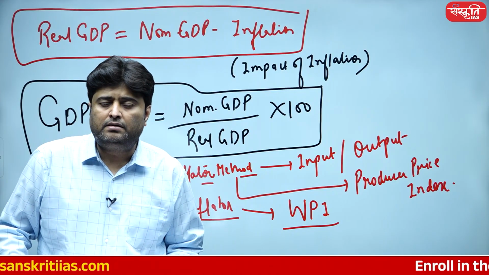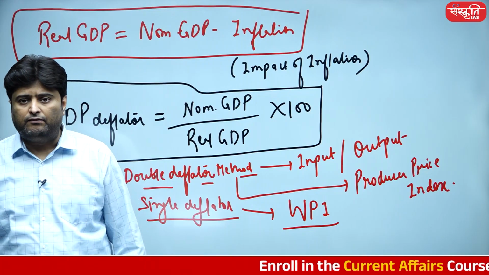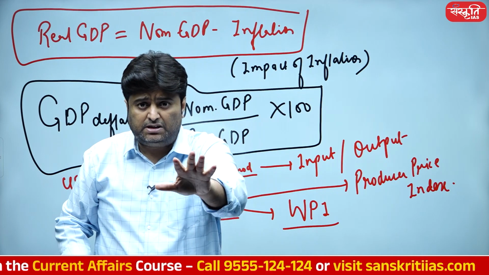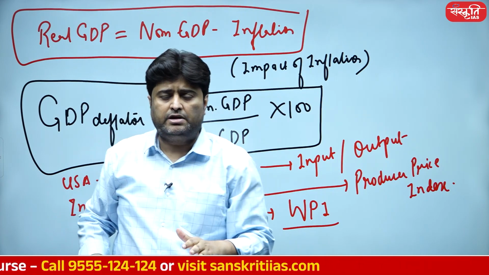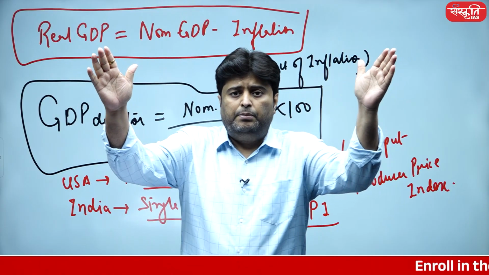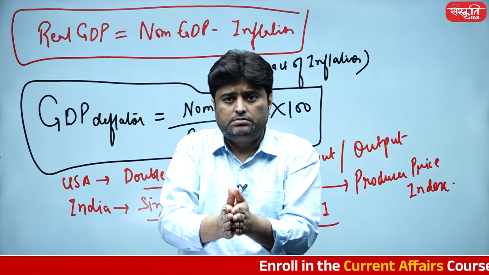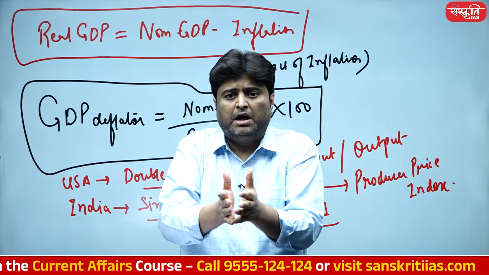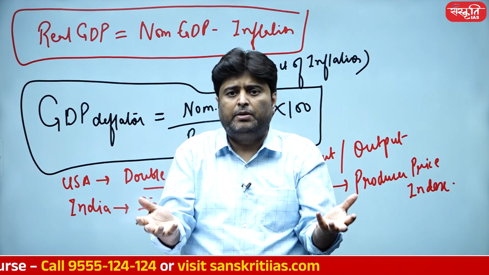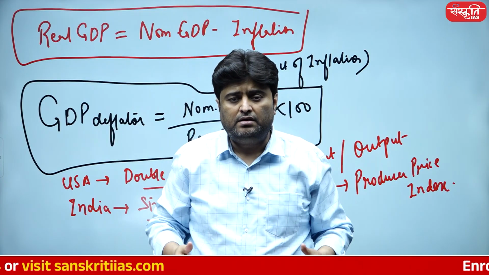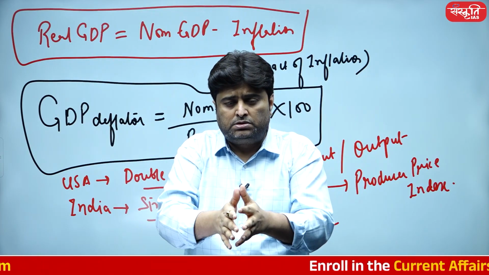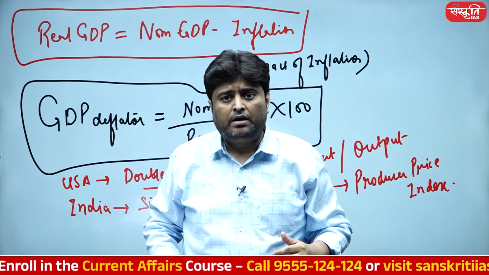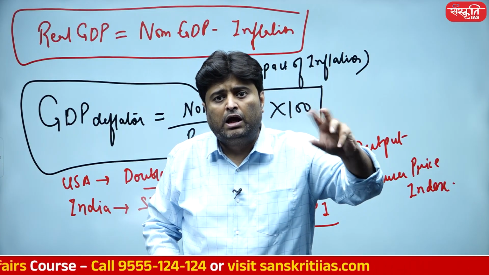When you are calculating the deflator on WPI, and if WPI is going to get reduced, look into this part very sincerely. This is perhaps the most important line for today's session. If WPI is going to get reduced, GDP deflator would be next to nothing, because after all, prices have been already deflated. The deflator is going to show almost no change. And as a result, student, nominal GDP would turn out to be equivalent to real GDP.